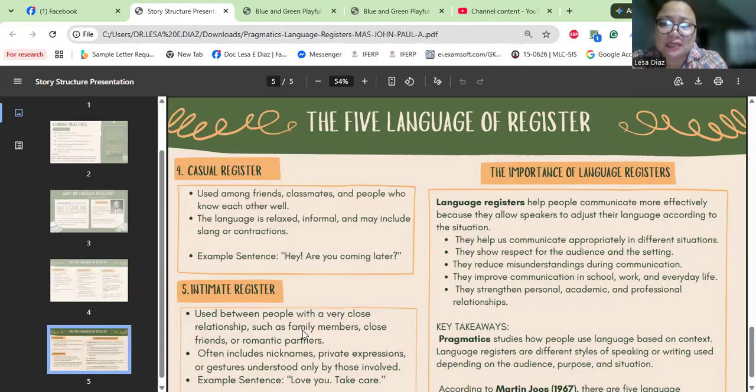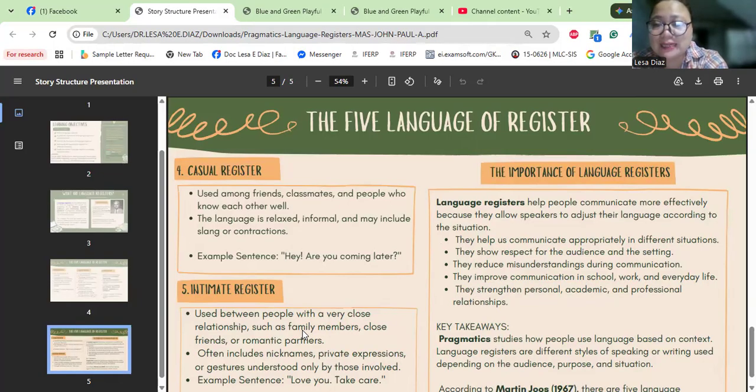Mastering language registers reflects pragmatic competence, the ability to use language effectively and appropriately in social context. Using an incorrect register, of course, results in a social mismatch, signaling either a lack of professionalism or overformality.